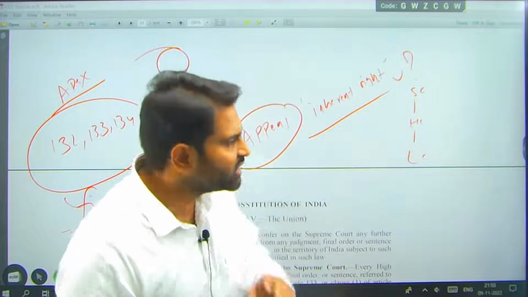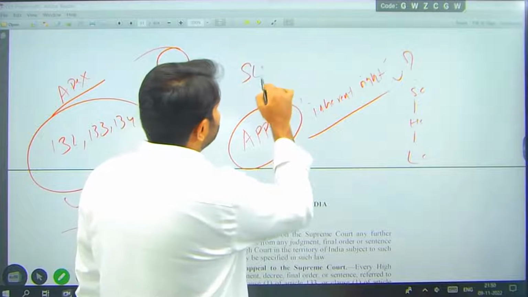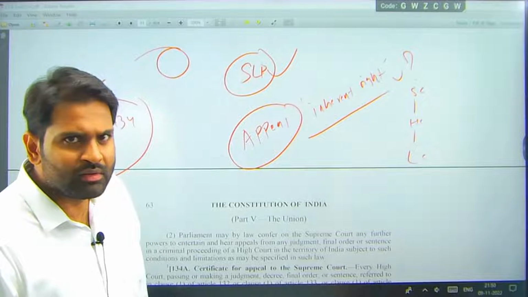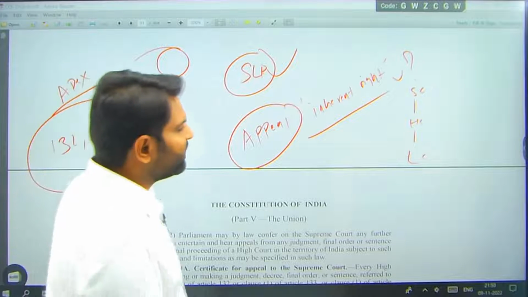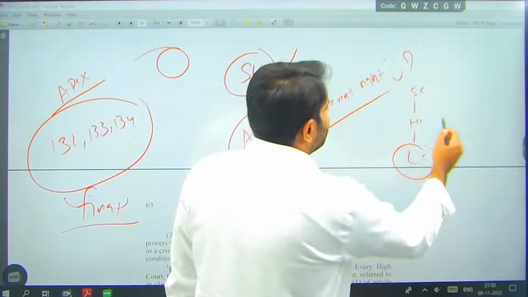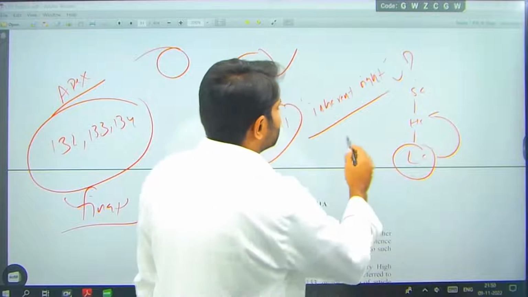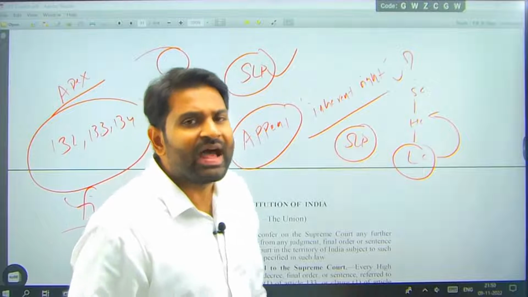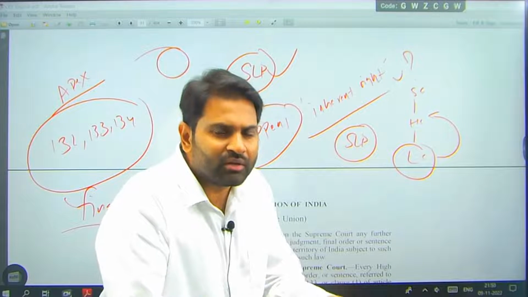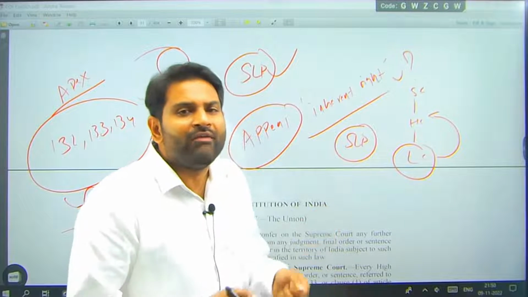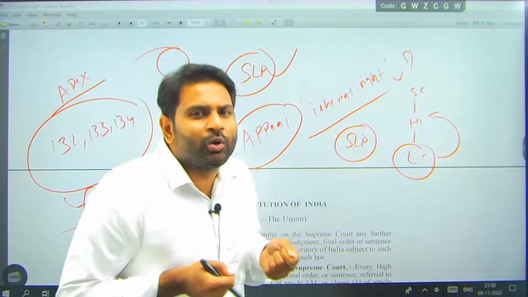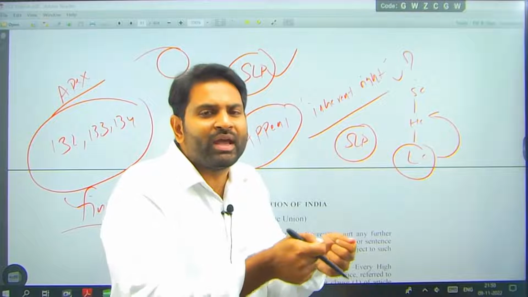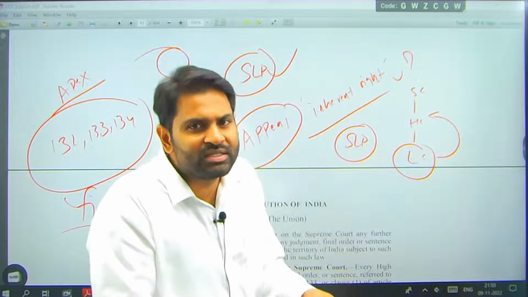Remember that. But there is one option which is called SLP, special leave petition. Although appeal is not an inherent right, for example, the lower court gave me a decision, I will go to the high court and file an SLP, asking for leave. SLP is a petition, a special leave petition. I will give a petition and say, sir, in the lower court I didn't get justice. Please review my case and try to revise the judgment.